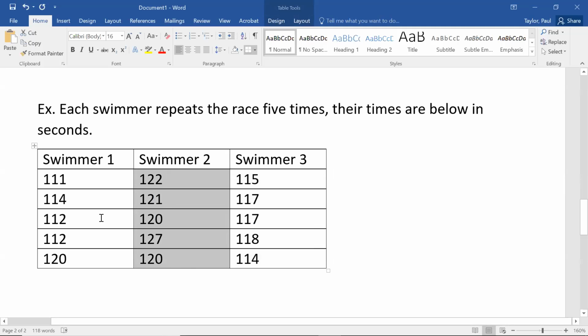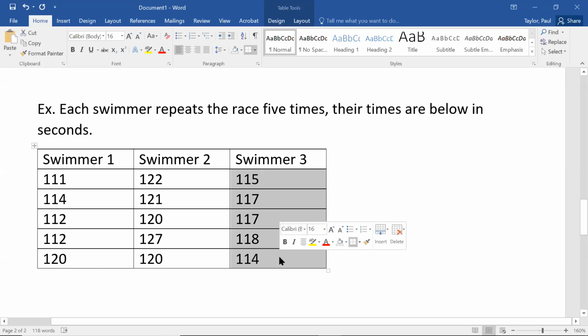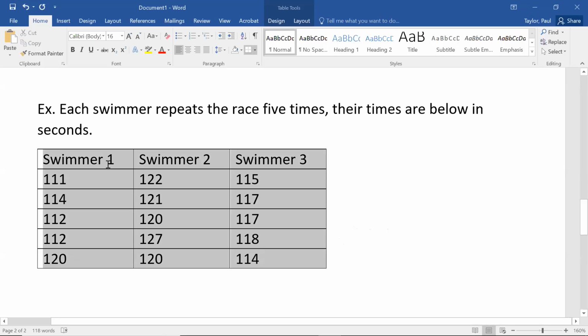But what about between swimmer one and three? Swimmer one had 3 races that were better than anything swimmer three did. But they had one race which was worse than everything that swimmer three did. So how do we decide between the two of them? Well, if I'm going to do a statistical analysis that includes all 3, my only choice is ANOVA.